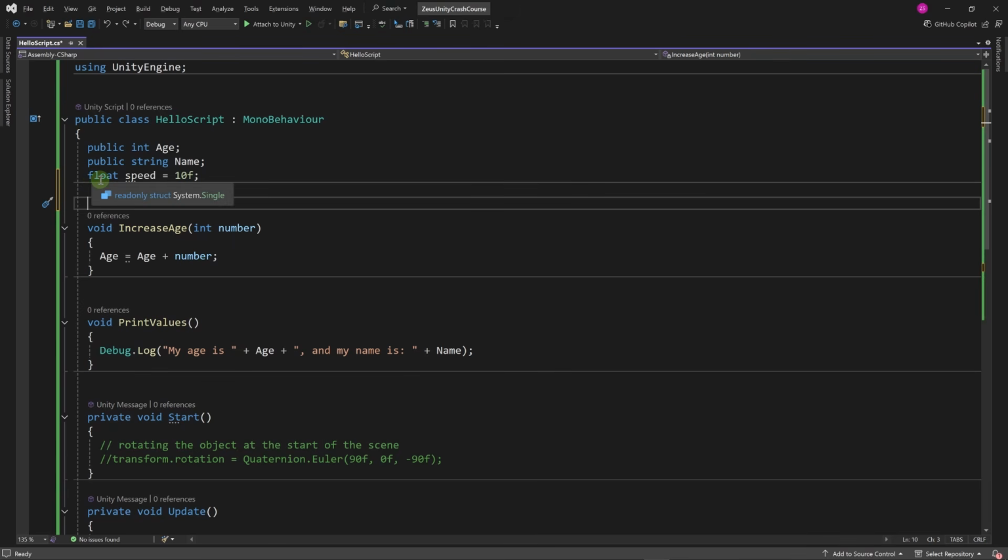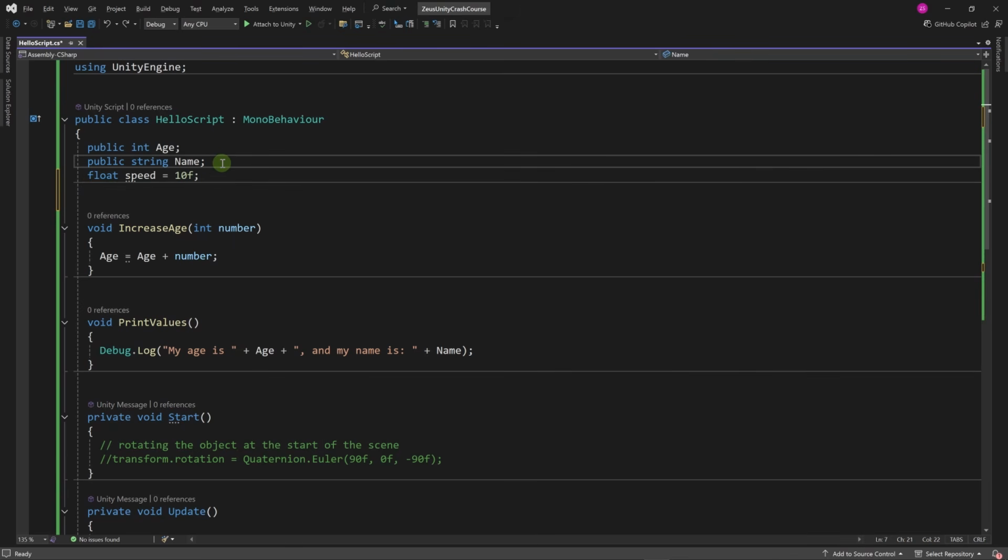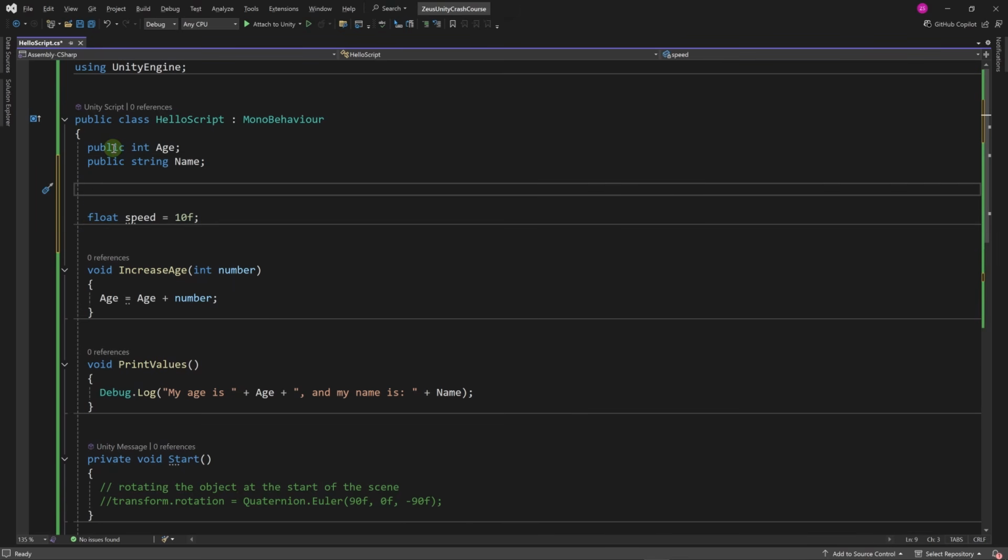Now we need to expose this variable to the inspector. In the beginning, I said that we can set variables to public and that would expose them in the inspector. But here we have a problem as the project gets bigger and we add more scripts. In our case, if we have a hello script object, any other script can access age and name and change them as they will.